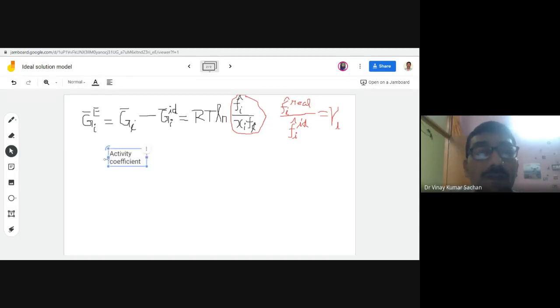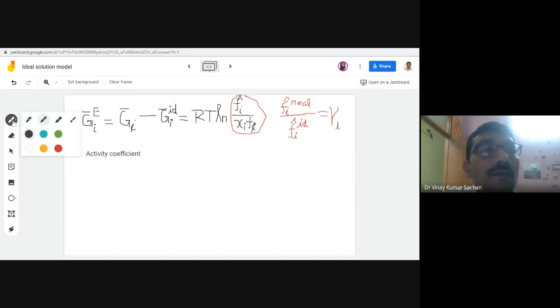So this activity coefficient is your gamma, and this gamma is ratio of these two fugacity already defined.